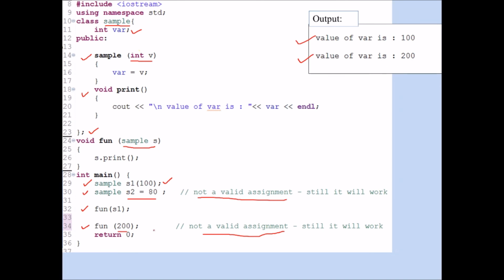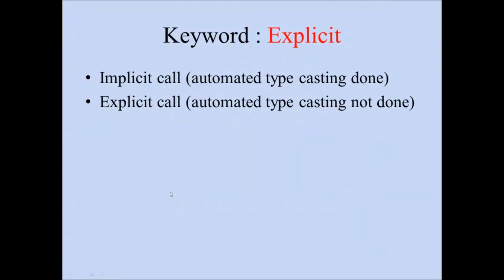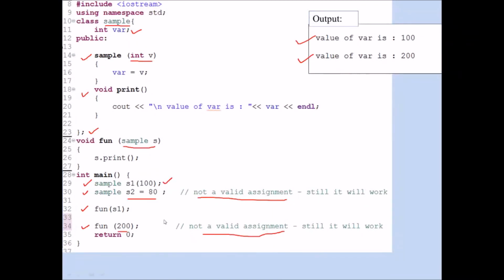So we don't want this to happen. This is happening because of implicit calls, that is, automated typecasting. This is called automated typecasting here on line number 30 and line number 34. We don't want this automated typecasting to happen. That is the reason we are going for explicit calls.